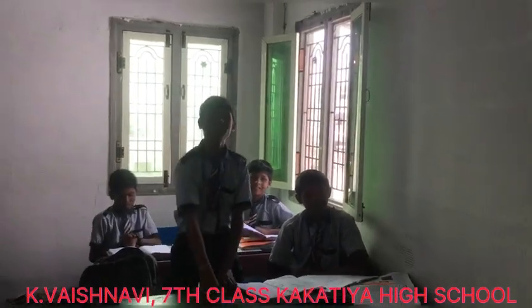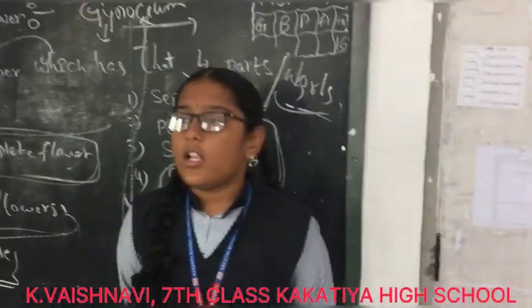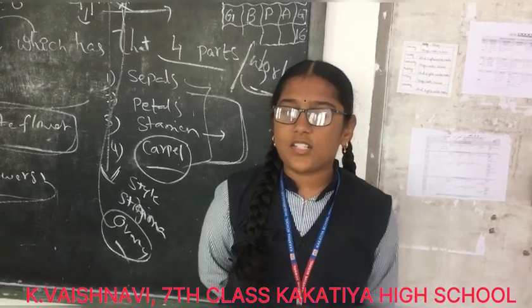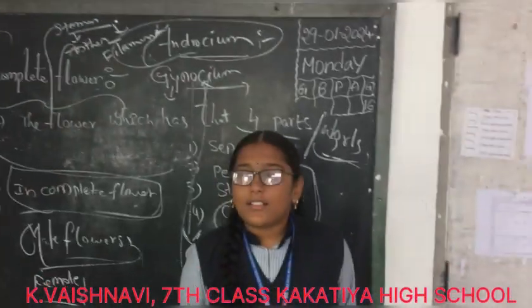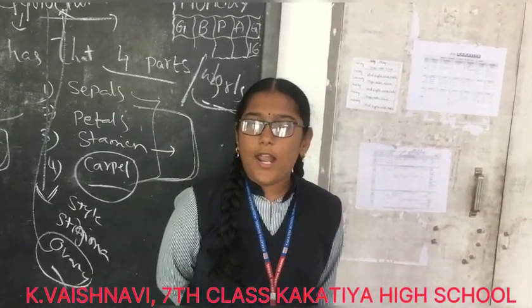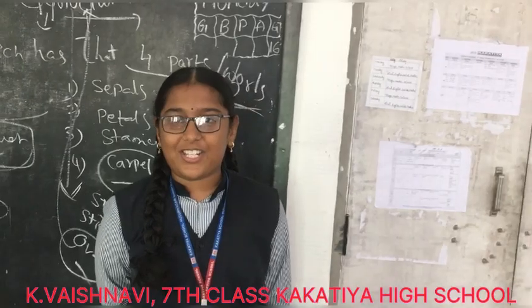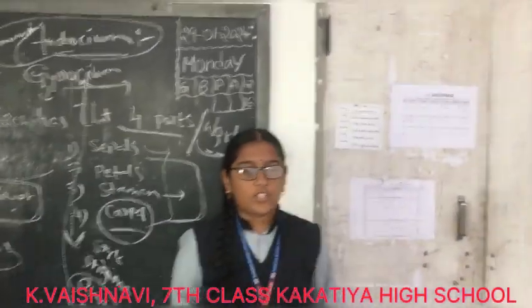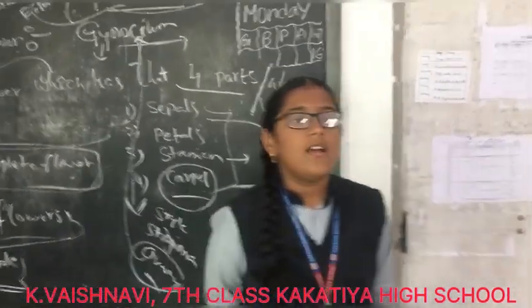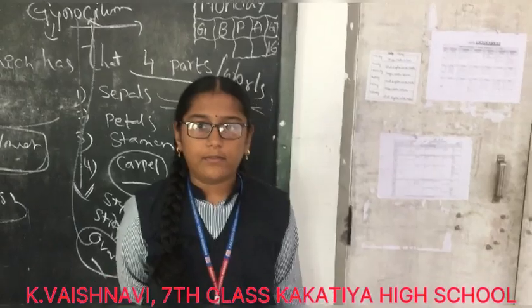What is an incomplete flower? The flower which does not have all four parts is called an incomplete flower. What is gynoecium? Carpel, the female reproductive organ, is known as gynoecium. What is the structure of a Datura flower? There are four parts in the structure of a Datura flower. They are sepals, petals, carpel and stamen.